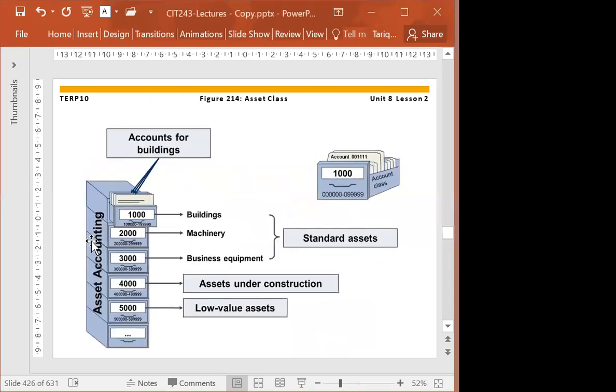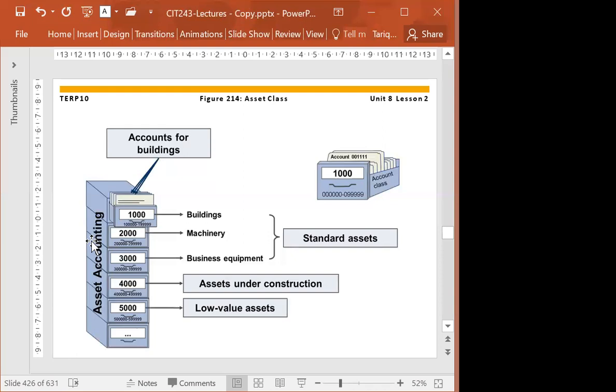Another important thing is asset class. Now, asset class is the main criterion for defining an asset. So we can have different classes for different assets. When we say classes, we mean different categories of the accounts. So for example, we can have one account like 1,000 that is an asset. Then all the assets will come inside, like building, machinery, equipment, a vehicle, everything will be under 1,000.